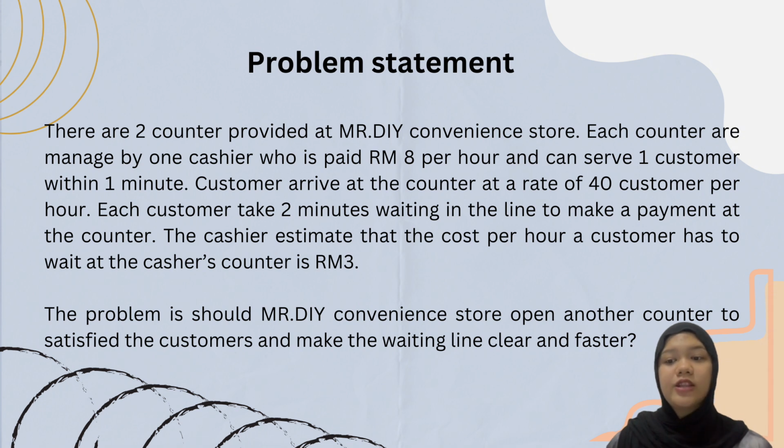Each customer takes 2 minutes waiting in the line to make a payment at the counter. The cashier estimates that the cost per hour a customer has to wait at the cashier's counter is 3 ringgit. The problem is, should Mr. DIY convenience store open another counter to satisfy the customers and make the waiting line clear and faster?